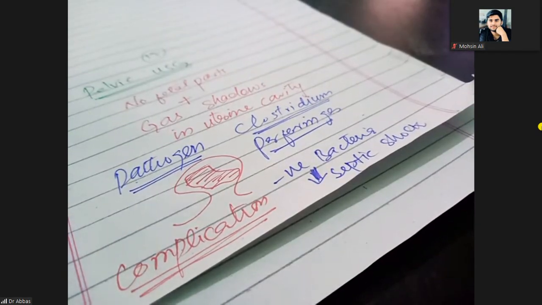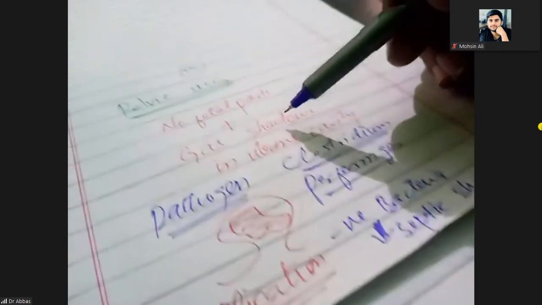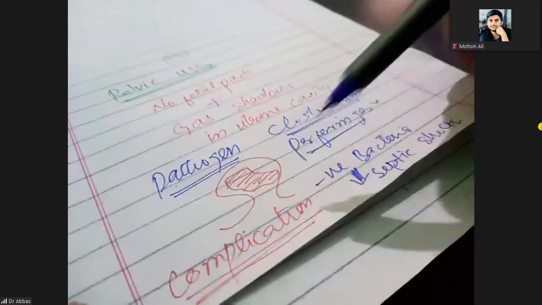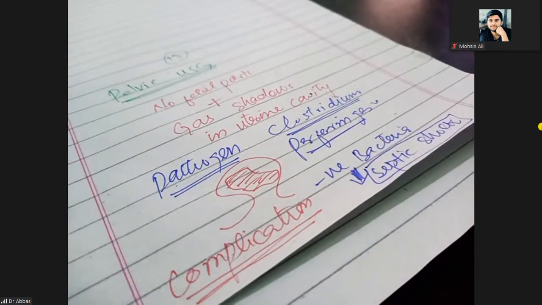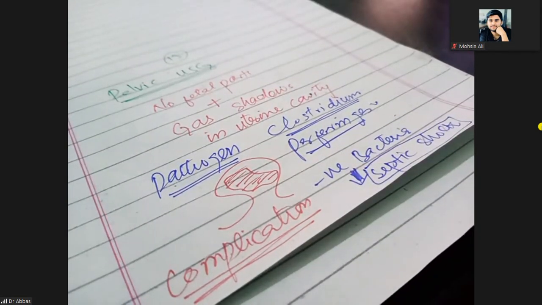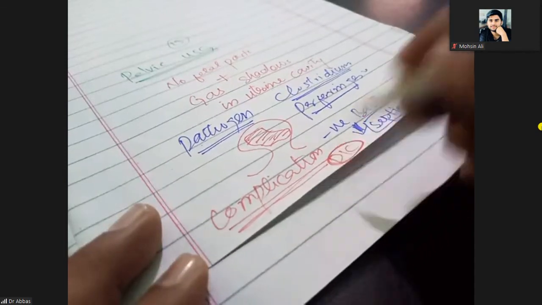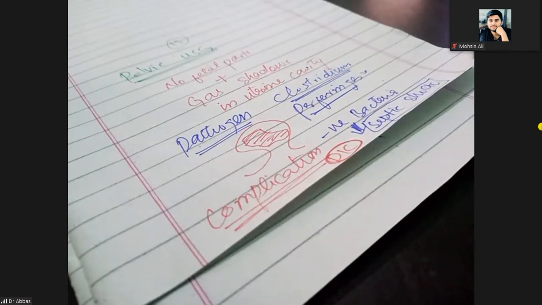So listen, you will do the pelvic ultrasound. On the pelvic ultrasound you will check for a gas shadow in the uterine cavity due to Clostridium perfringens, and then there could be septic shock, which is the complication, mostly due to gram-negative bacteria. Clear? And there could be another complication, that is DIC. We have studied how DIC can happen, that is disseminated intravascular coagulopathy or coagulation. So here, what is your investigation of choice?